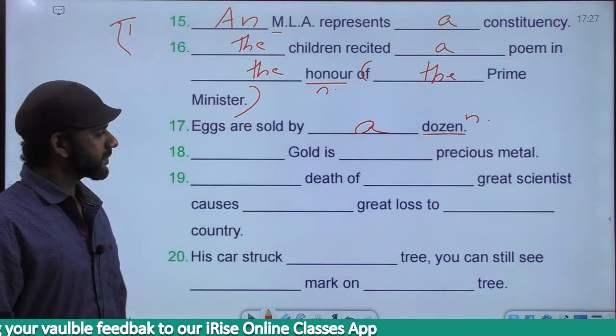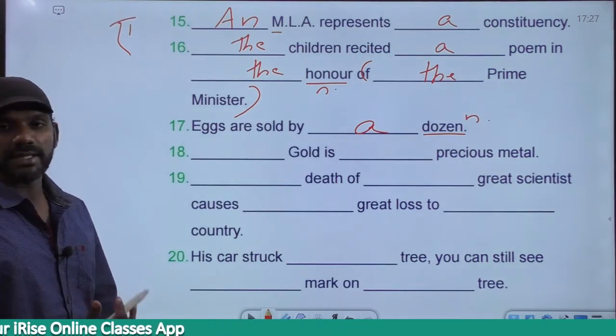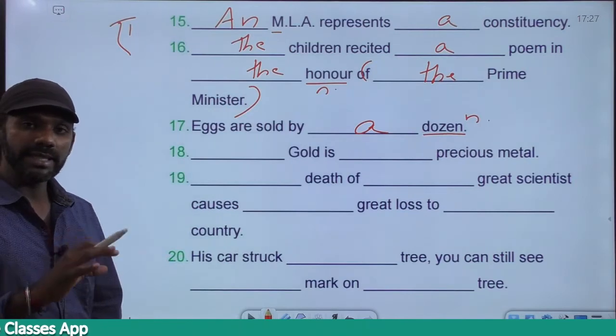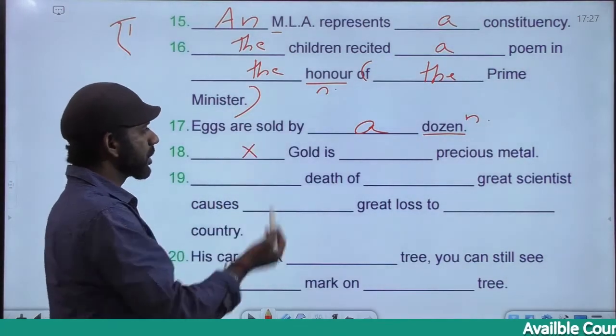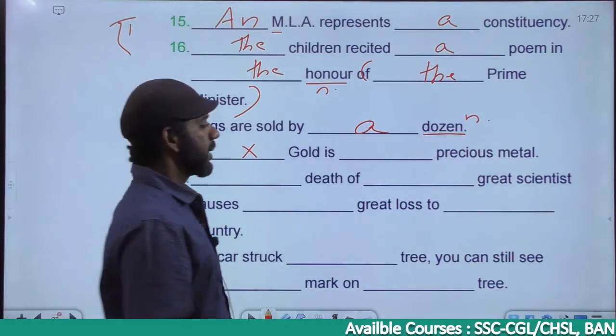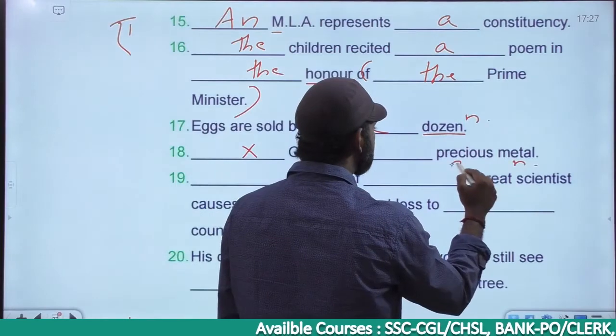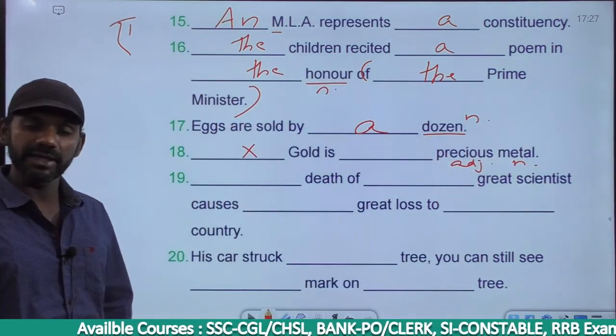The next one. Dash gold is dash precious metal. Gold is the name of a metal, so no article, it is just gold. Gold is dash precious metal. Metal is a noun, precious is an adjective, and precious is a positive degree adjective.